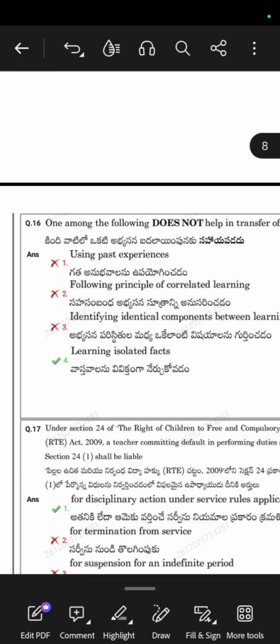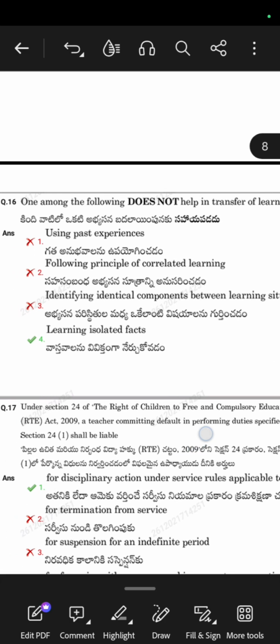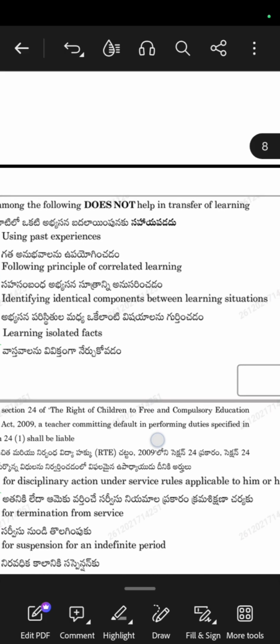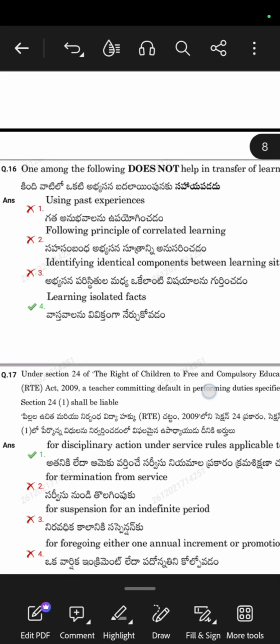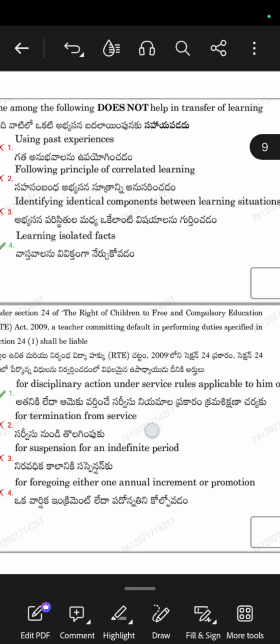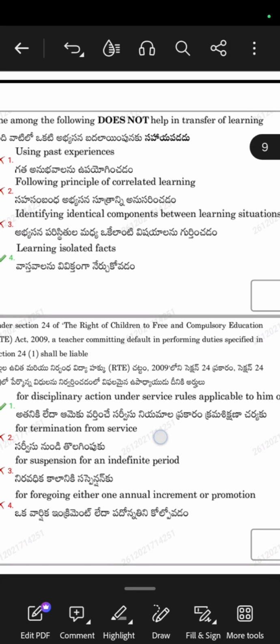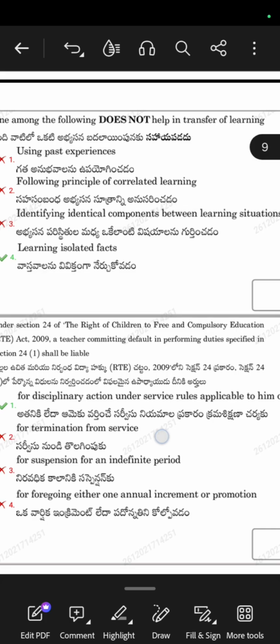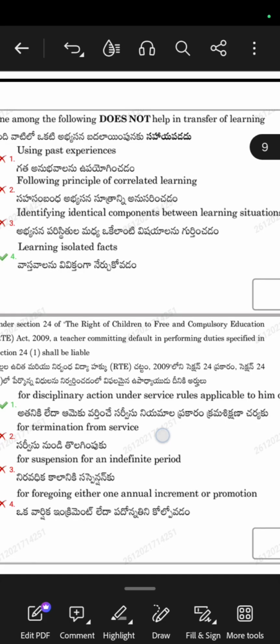Next question. One among the following does not help in transfer of learning. Again the question is about 'does not'. Using past experiences, following principles of correlated learning, identifying the identical components between learning situations, learning isolated facts. In transfer of learning, isolated facts are facts which have been kept isolated, nobody is going to learn about them. So that does not help transfer of learning. Here the learning will not get transferred.